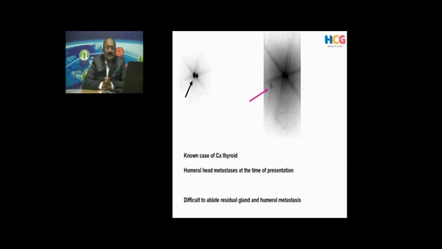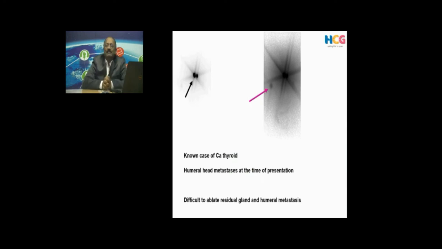The first surgery in a thyroid cancer should be the best surgery. Here in this patient, a lot of the residual thyroid tissue is left behind. The patient had a humeral metastasis. If a lot of thyroid tissue is there in the neck, whatever iodine we give, it all goes to the residual thyroid tissue only. Our intent here is to treat the metastasis also. You can see in the arrow mark, it is a humeral metastasis.